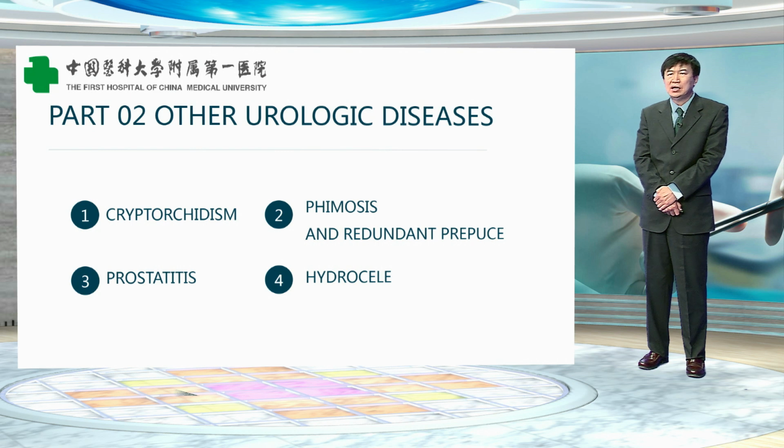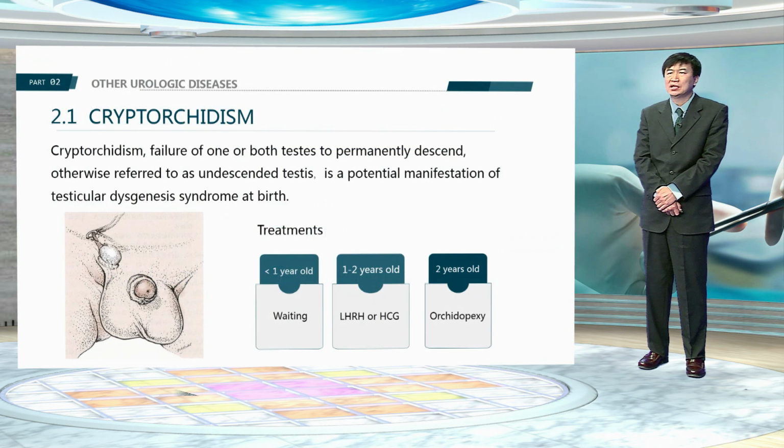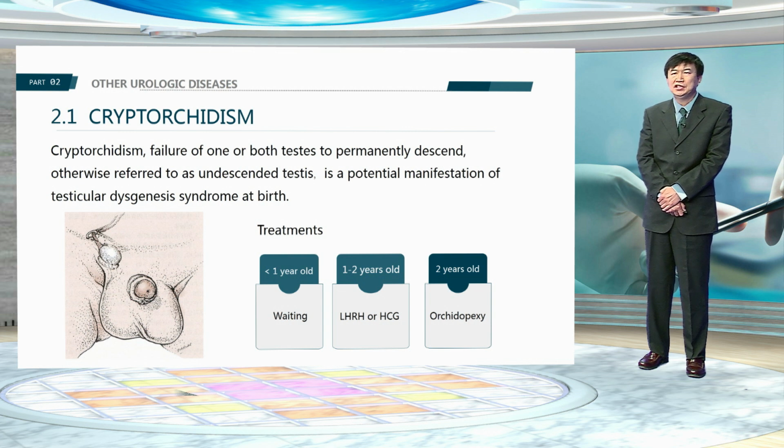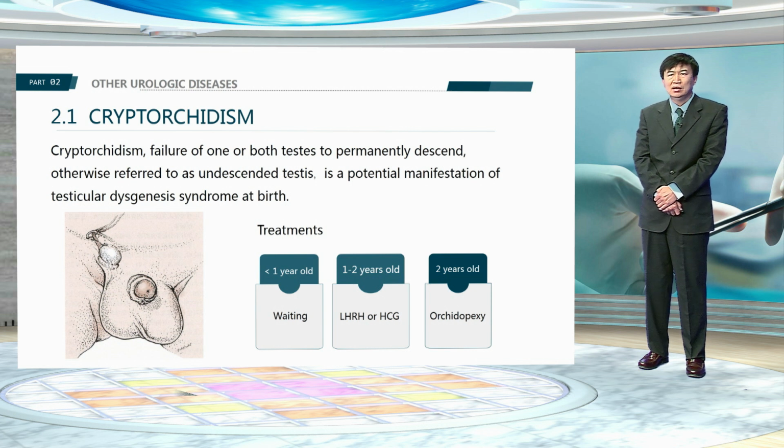The second part is other urological disease. Cryptorchidism is referred to the failure of one or both testes to permanently descend, otherwise referred to as undescended testes. It's a potential manifestation of testicular dysgenesis syndrome at birth. Watchful waiting can be used for children younger than 1 year old. For those 1 to 2 years old, LHRH or HCG should be given. Orchidopexy should be performed for those older than 2 years.